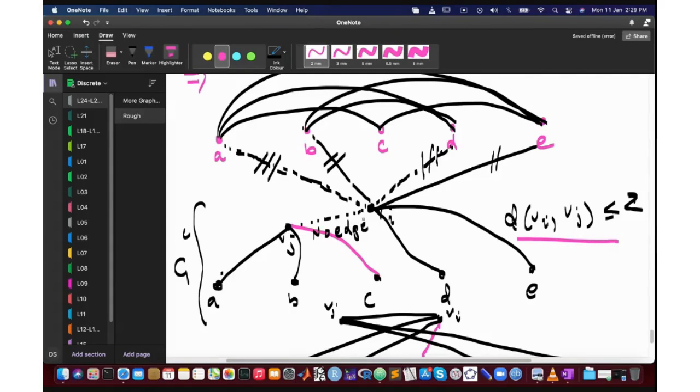At most one of them must be connected to C. Okay. If both are connected to C, then we get a path of length 2 between Vi and Vj. So the proof we want to do is this: we need to prove that for arbitrary vertices Vi, Vj, two vertices in the vertex set of the complement graph, the distance between them will be less than or equal to 2.